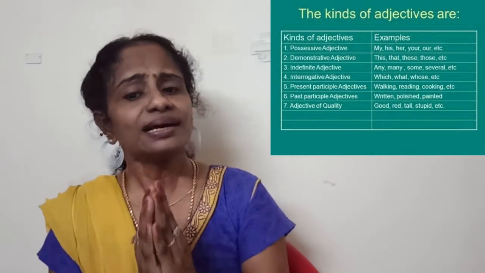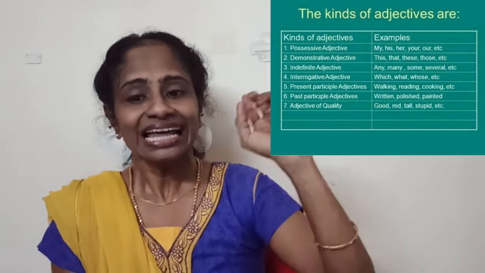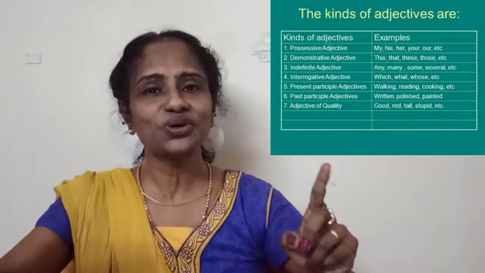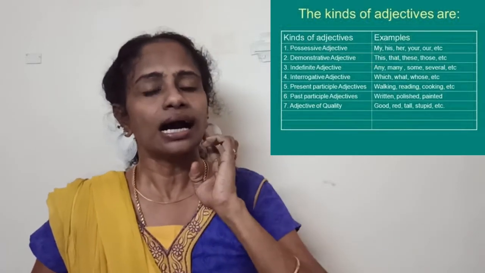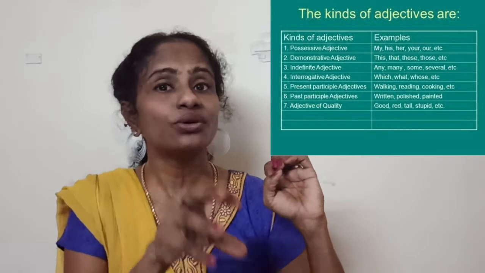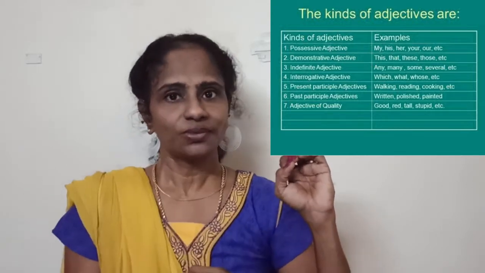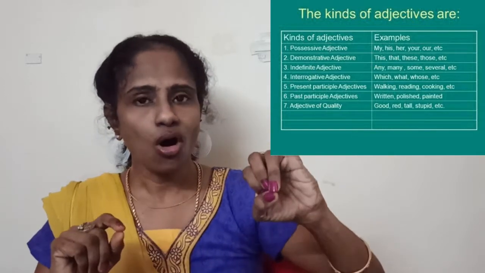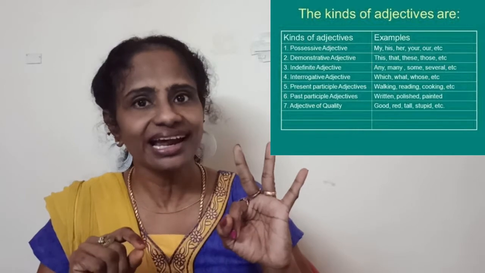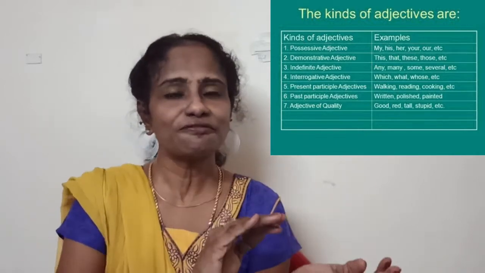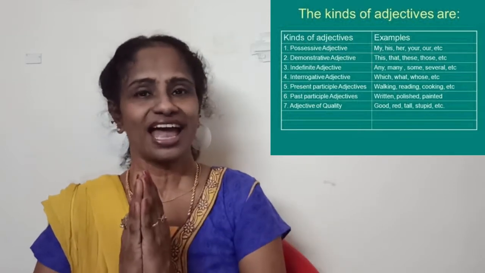Next, demonstrative adjective. This is also a pronoun. You see this, that, these, those. These are all pronouns basically, when they play the role of an adjective. This book, that ball, those students. Box, ball, students are all nouns, correct? So these adjectives come before these nouns and describe these nouns. So they are called demonstrative adjectives.